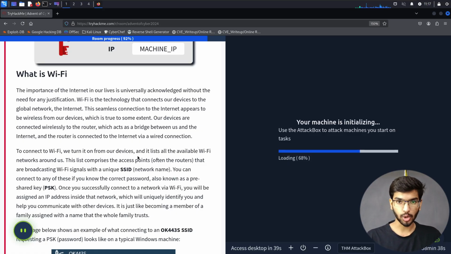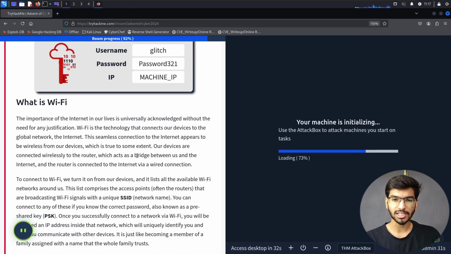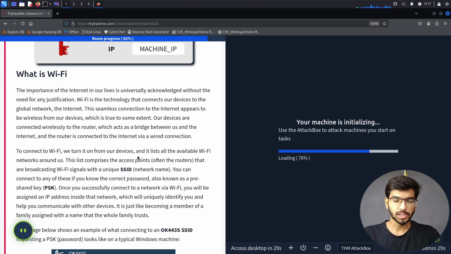What is Wi-Fi? So now MixKitty and Glitch have planned to do some Wi-Fi attacks. Before we do some Wi-Fi attacks, we need to understand what exactly Wi-Fi is. Wi-Fi is basically an unguided medium of communicating to the internet. You might have seen the Ethernet cables or the coaxial cables or the fiber optic cables running down from your home or office to some place near the side of the road where the public network is connected. So those are guided mediums.